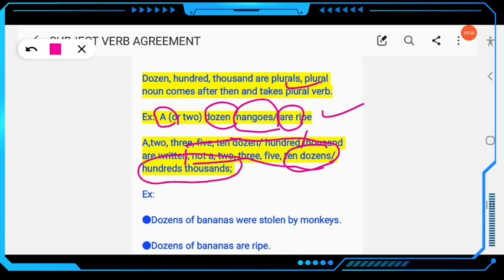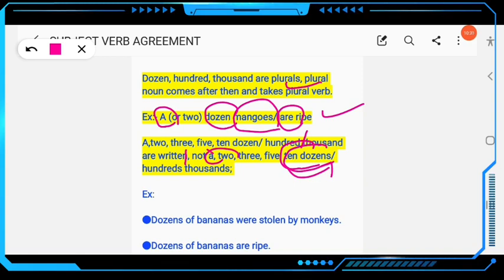Look at the example here, dozens of bananas were. Dozens of bananas, you can write a dozen, 2 dozen, 3 dozen, 4 dozen. But don't write a 10 dozens, and not 2 dozens. Write a dozen, 2 dozen, or you can also write dozens of bananas.